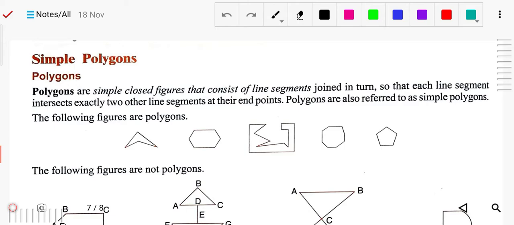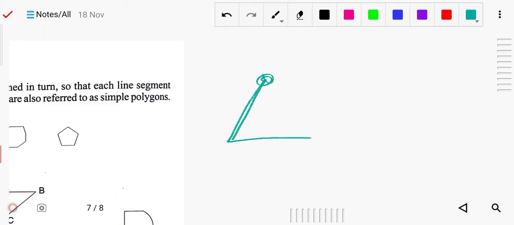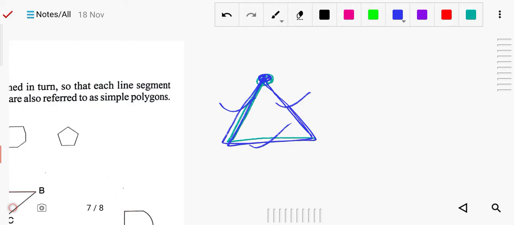So polygons, as I already told in the last class, are made of more than two line segments, and they should be closed. Suppose a line segment starts from here, this is one line segment, and it should be closed, meaning that it ends where it started. How many sides does it have? Three sides, so we call it a triangle. It is also a polygon. This is called a triangle. Simple definition: it should be made of more than two line segments.